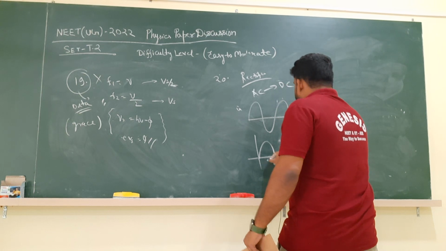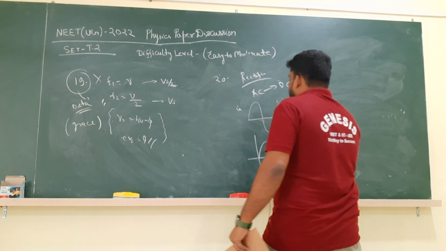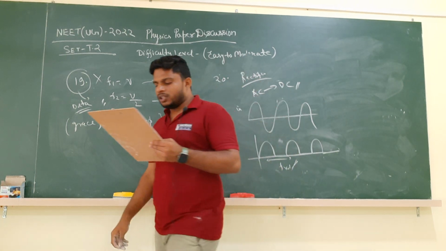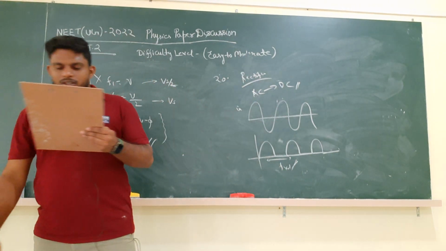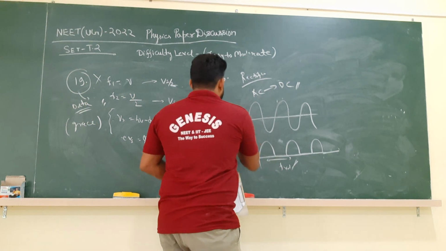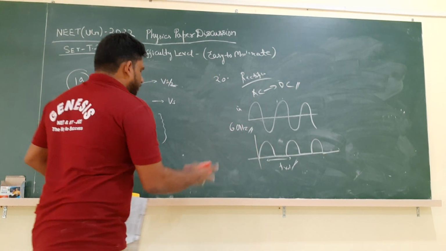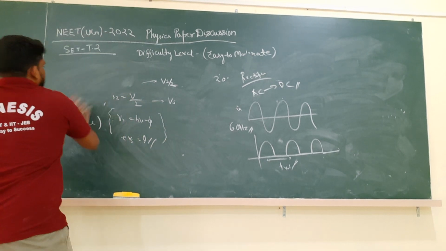But the frequency will remain the same. Frequency is not altered by using a half wave rectifier. So its frequency will be the same only. So what is the answer? 60 hertz. The answer is 60 hertz. Frequency is not altered in the half wave rectifier. So like that we can solve 19 and 20 as well.